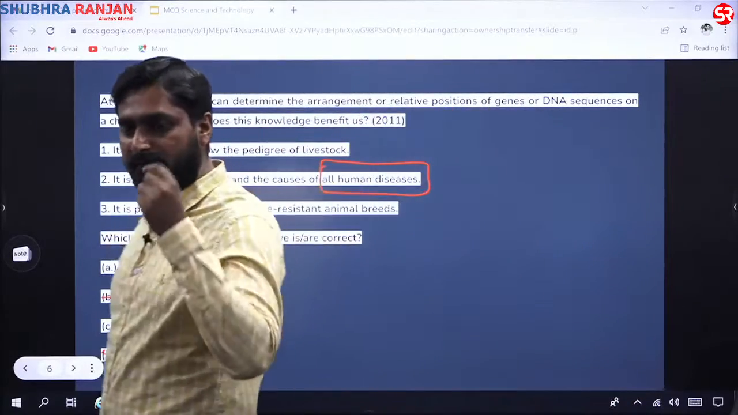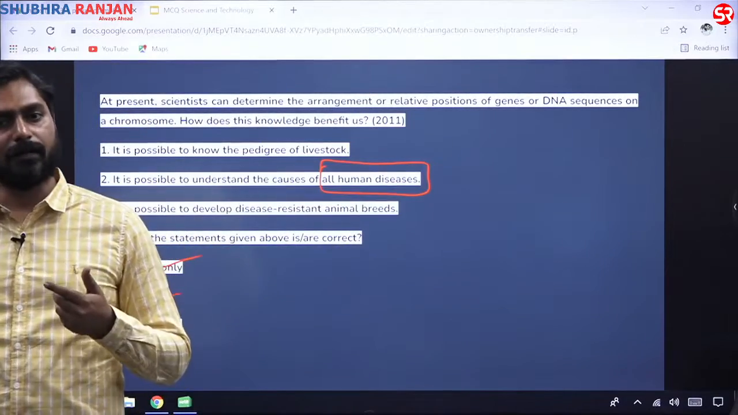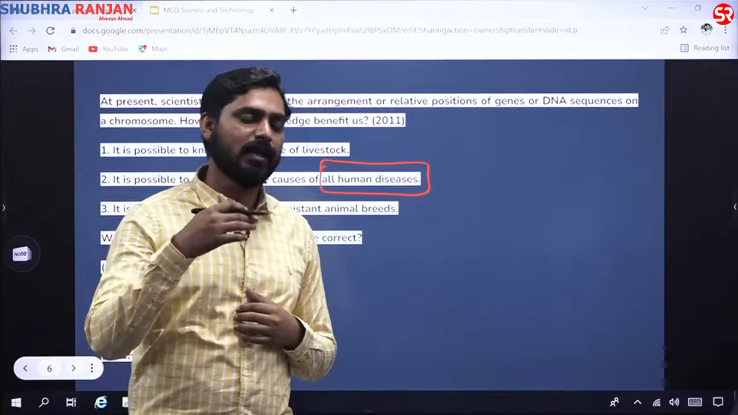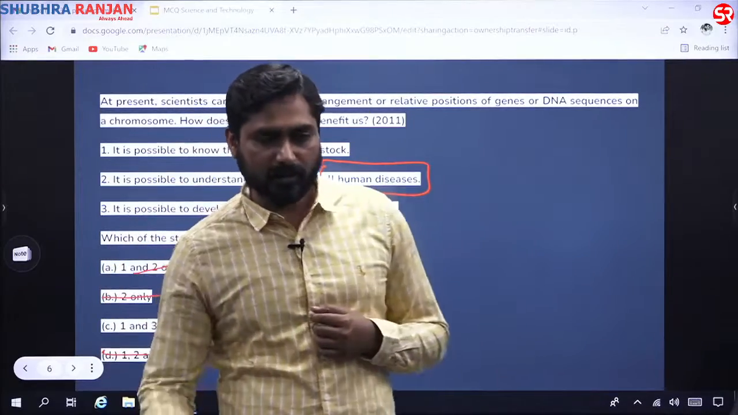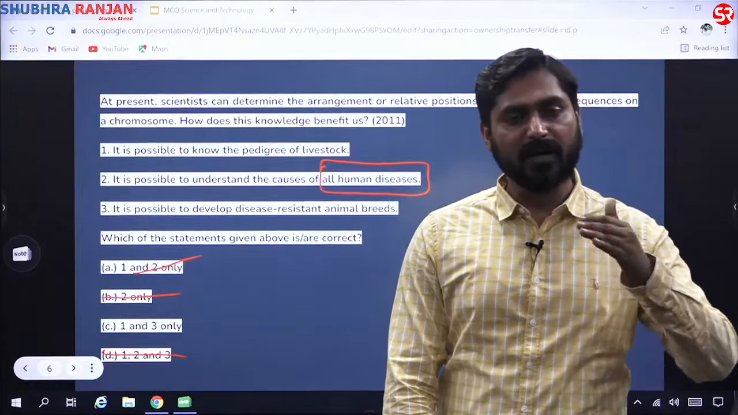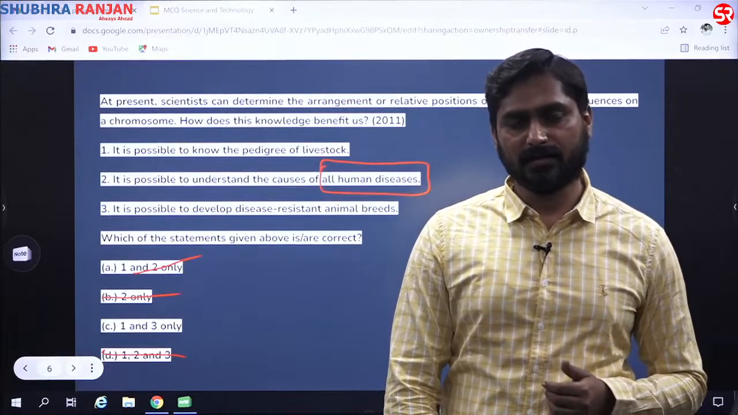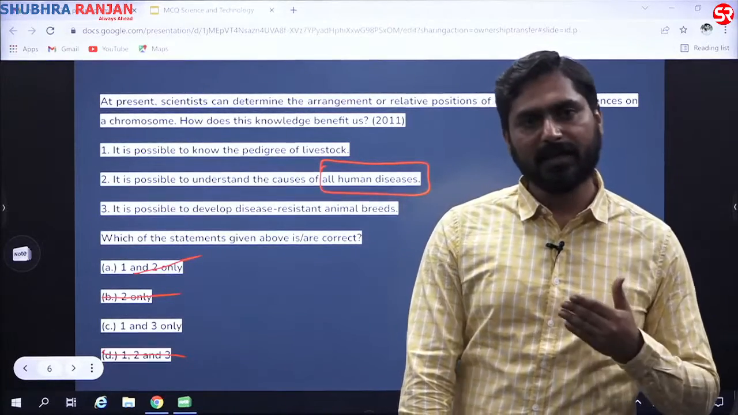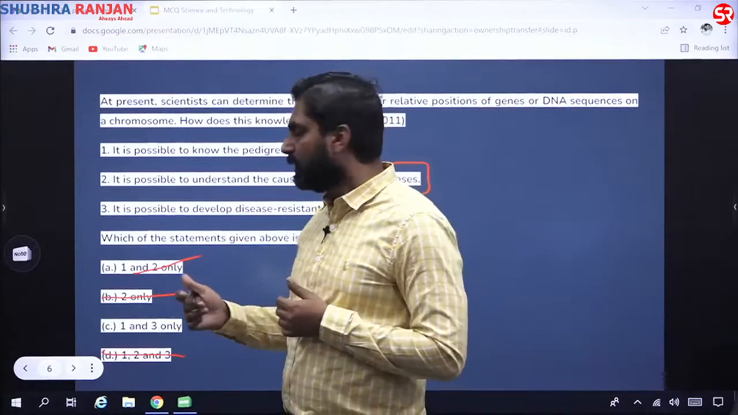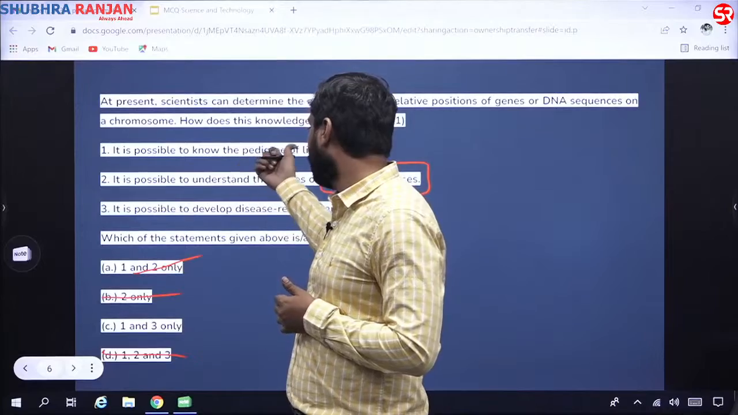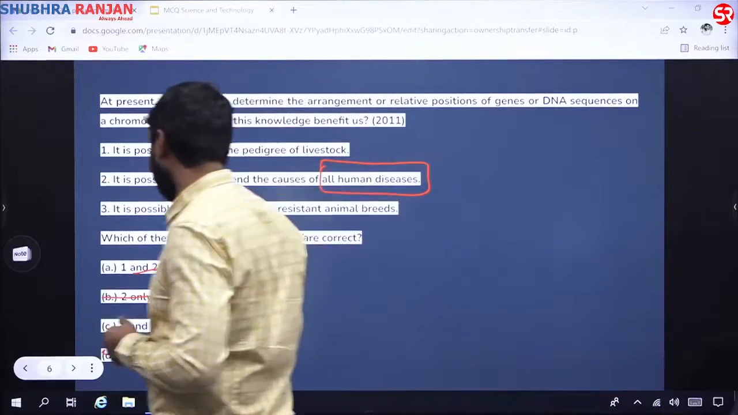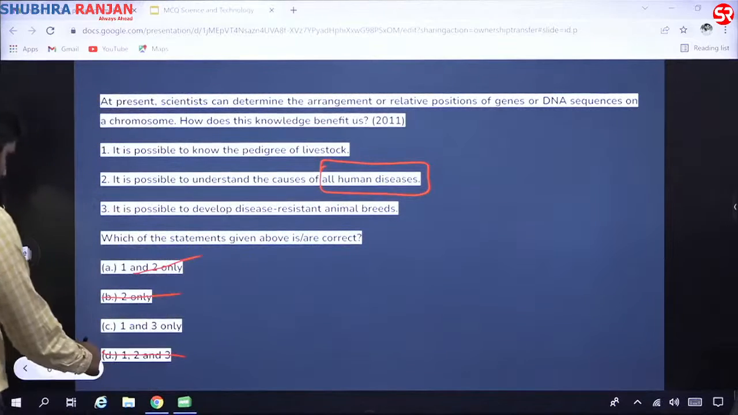So let us say if one family has hemophilia, will that be passed on to the next generation or not? This was the case studied in the British royal family, how hemophilia passes from one generation to another generation. So pedigree analysis helps in knowing the inheritance of traits and disease. So it helps in knowing the pedigree of livestock. So yes, it is true. Now let us move to the next question.